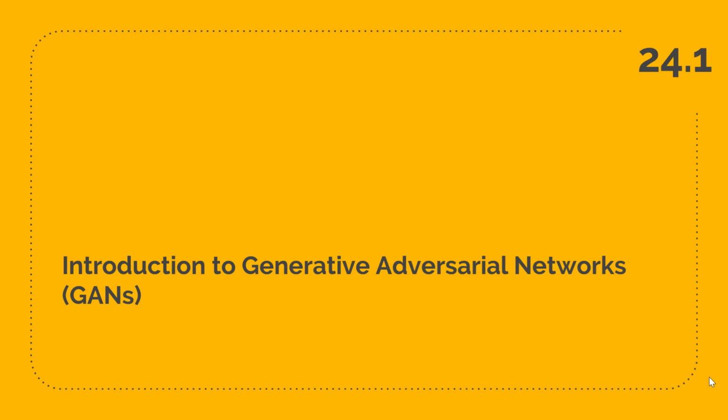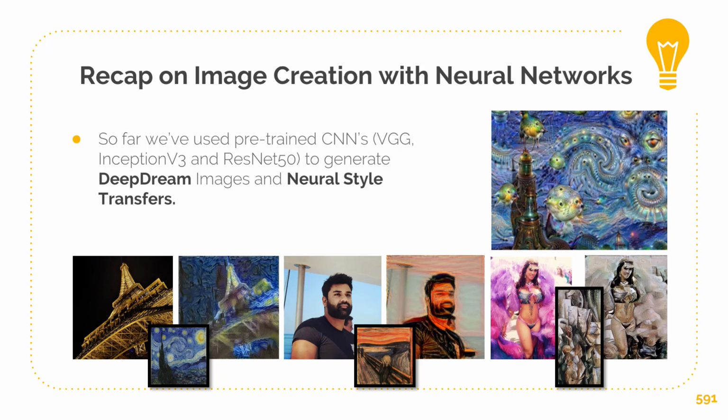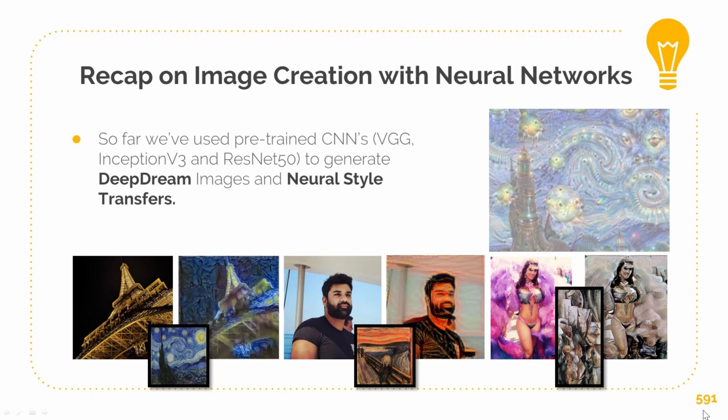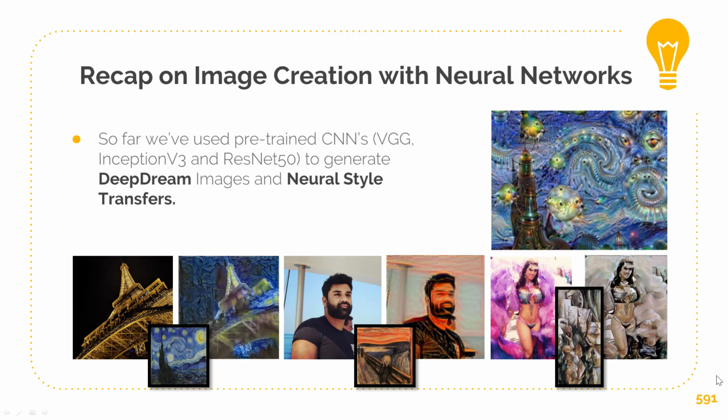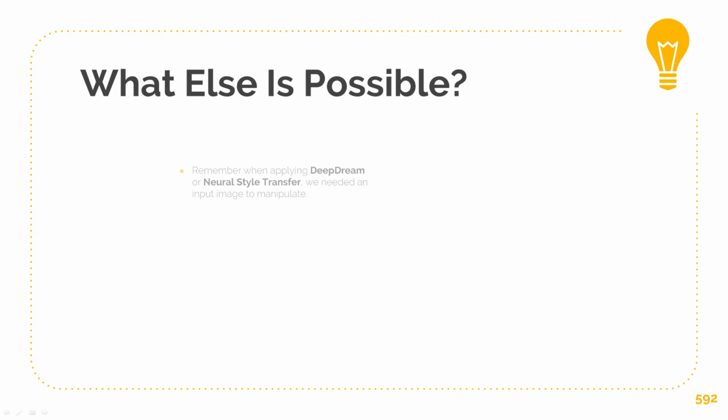Hi, and welcome back to chapter 24.1, where we do an introduction to GANs, also known as Generative Adversarial Networks. So let's do a quick recap on what we have done so far. We've used pre-trained neural nets such as VGG, Inception, and ResNet to create some awesome deep dream images like this, and then we did some awesome neural style transfers like this row below.